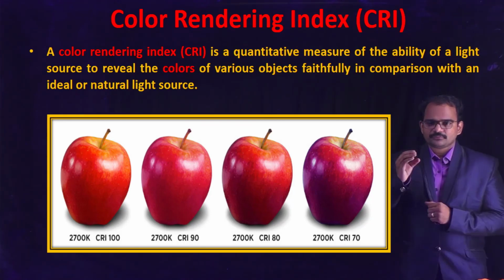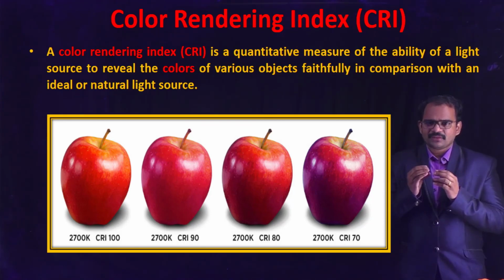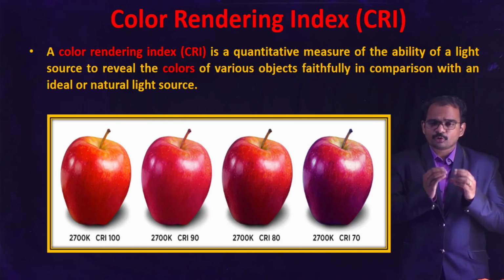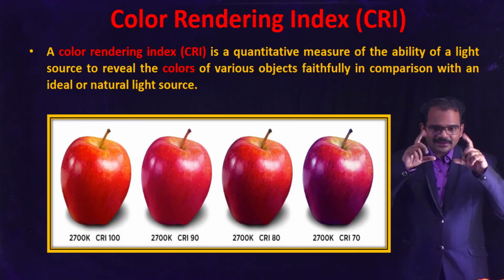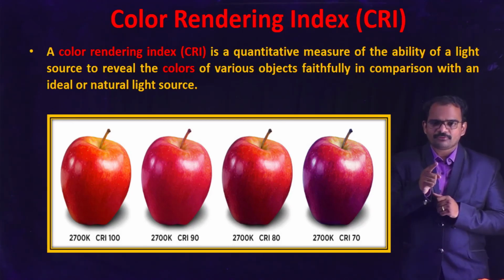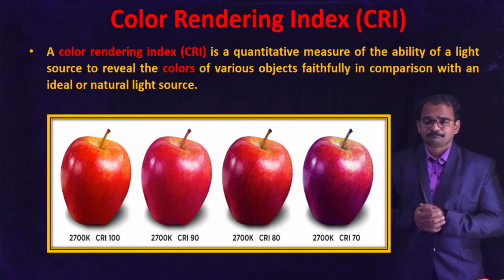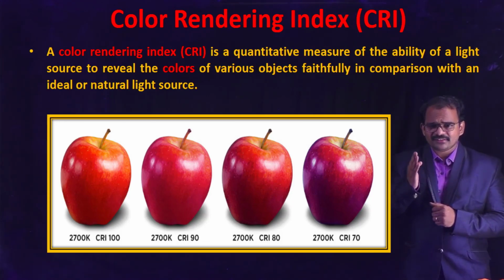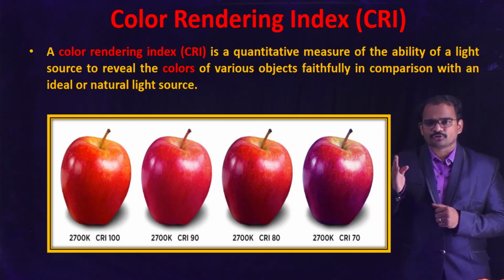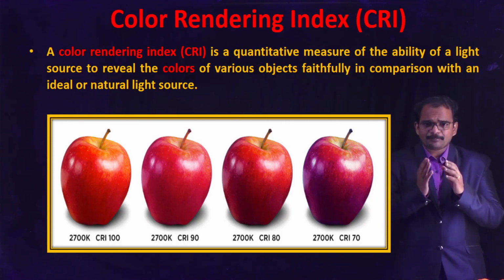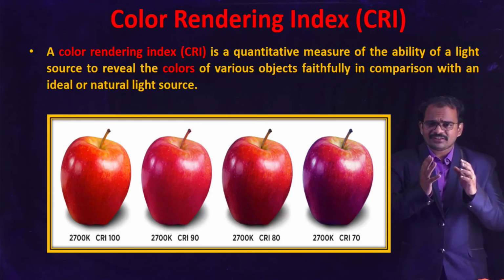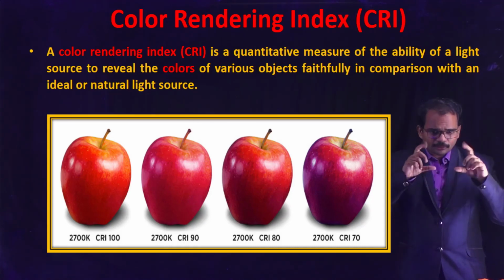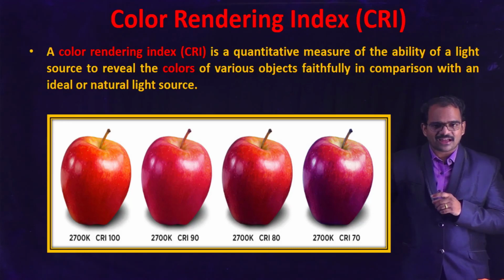Now I take the same apple and keep it under a light source which has a CRI of 90. Then I click a photograph of it, and that photograph is the second apple. Now you can see the difference between the first apple and the second apple. You can clearly see that the original color is not reproduced. Now if I take the same apple and keep it under a light source which has a CRI of 80, and I take a photograph of it, that is apple number 3.